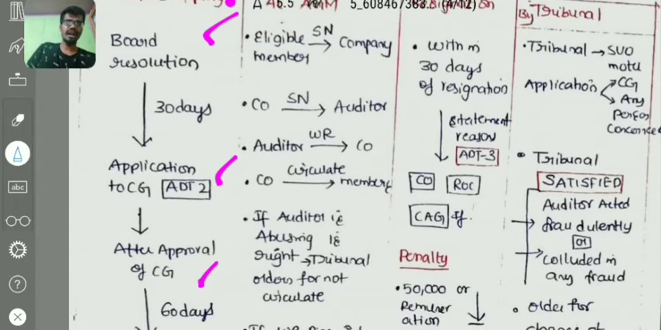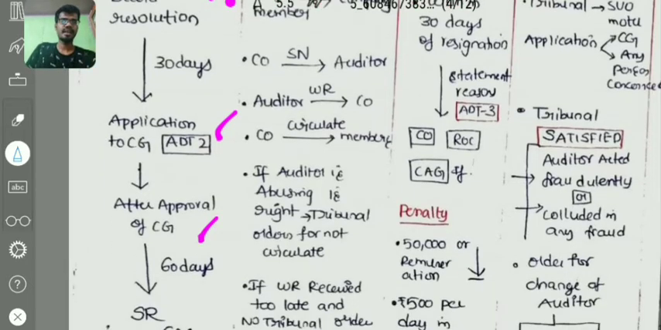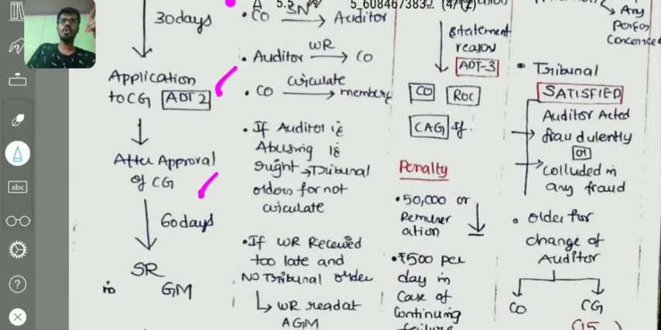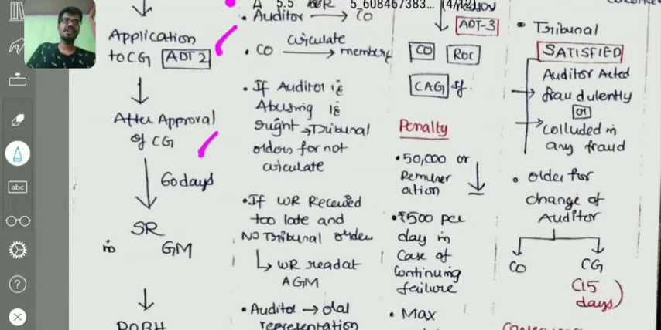If the auditor is abusing his right, because the auditor has the written representation power, and says this company is very bad, then the company can approach the tribunal, and the tribunal can pass an order not to circulate such defamatory information about the company, right? And also, if the written representation is received too late and no tribunal order was passed opposing its circulation to the members, then such written representation shall be read at the AGM, right?